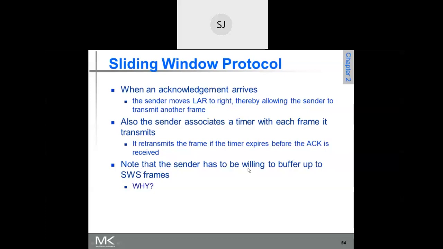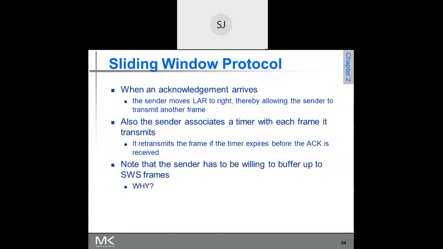Now note that the sender has to be willing to buffer up SWS frames. What is the size of the sending window? It is SWS, the number of frames the sender has sent without waiting for the acknowledgement.